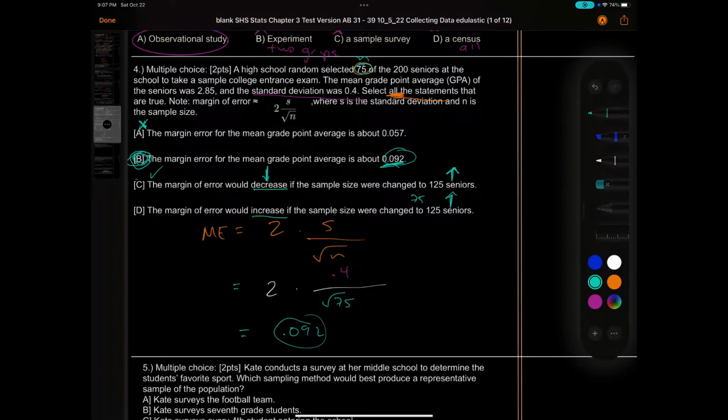It would decrease. Why? Because you're getting closer to all of the seniors, right? 75 to 125, that's getting closer to 200. Now, if I only interview, say, 2 seniors, there's probably going to be a big error or a big difference to what they think about versus the rest of the school.